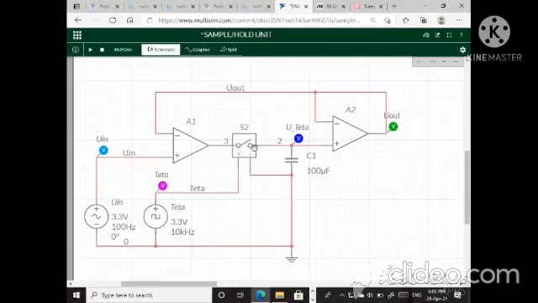The capacitor cannot discharge through the output buffer or op-amp A2, because the op-amp has high impedance. Therefore the capacitor now holds the charge until the next sampling cycle. So with clock voltage V, the switch is controlled to open and close, that means turning on or turning off the switch,